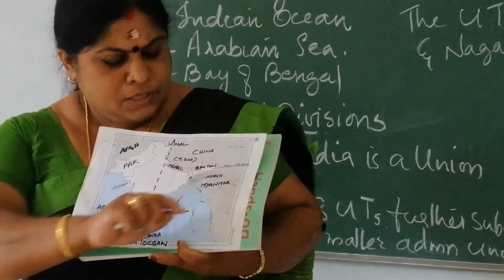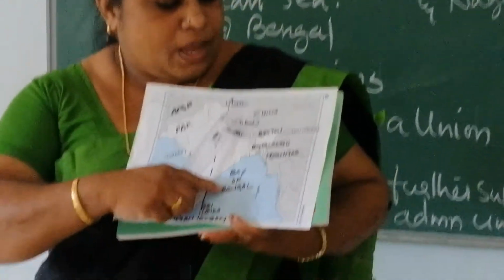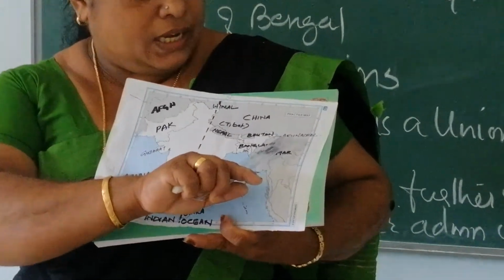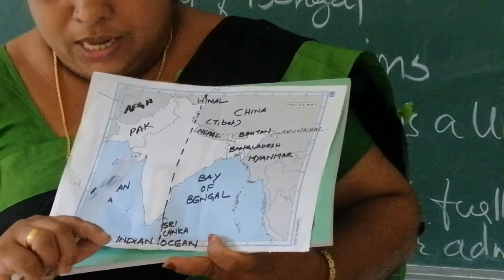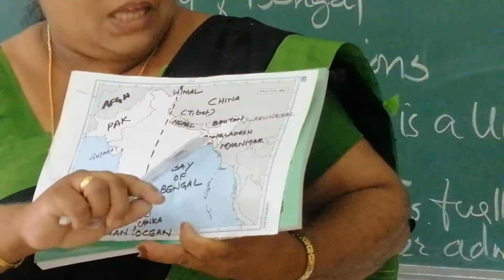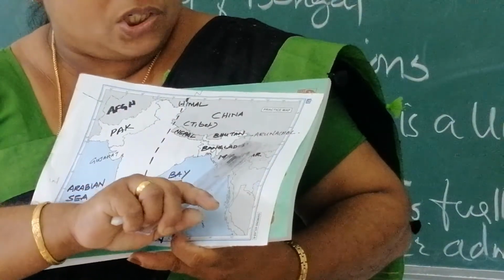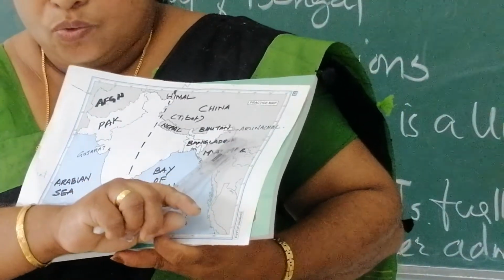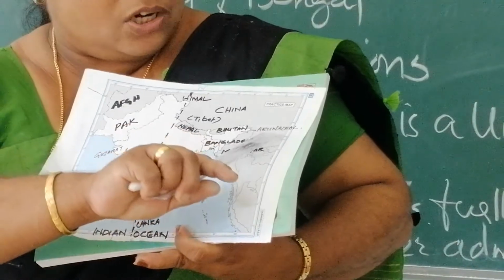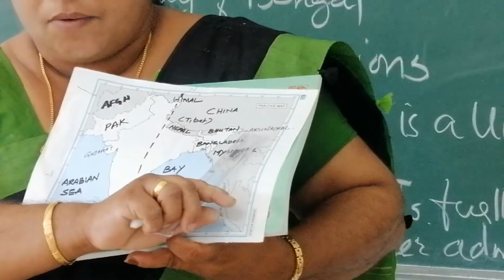So there is a variation in time as you move from the west to the east or from the east towards the west. That means there is a 2 hour difference. Eastern portion here means Arunachal Pradesh, where the sun rises 2 hours earlier.